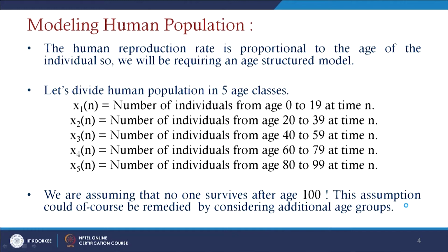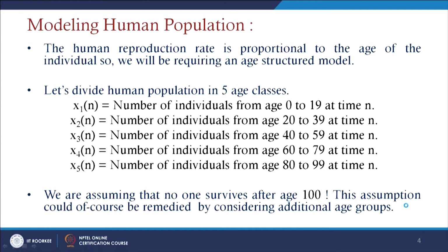Suppose x1 is the age class, or the number of individuals from ages 0 to 19 at a particular time level, suppose n, and x2 of n is the number of individuals existing from the age of 20 to 39 at that time level, and x3 of n is the number of individuals from age 40 to 59 at time level n, and x4 is the number of individuals from age 60 to 79 at that level, and x5 is the number of individuals existing from 80 to 99 at time n, and we are considering that no one survives after age 100.